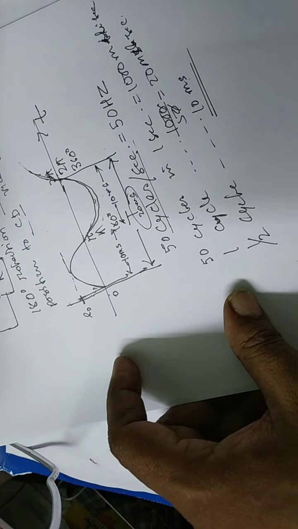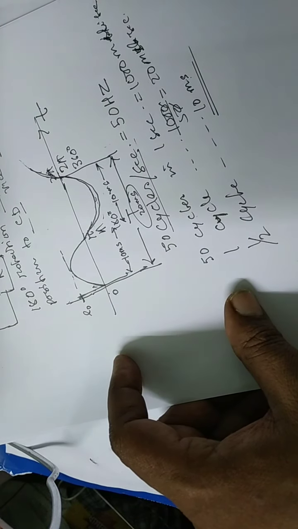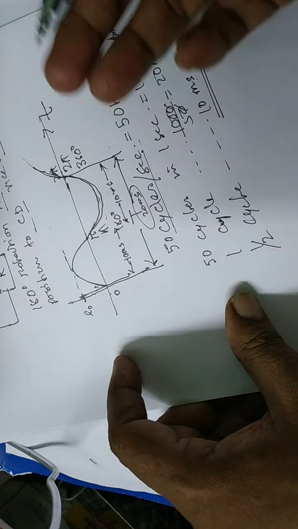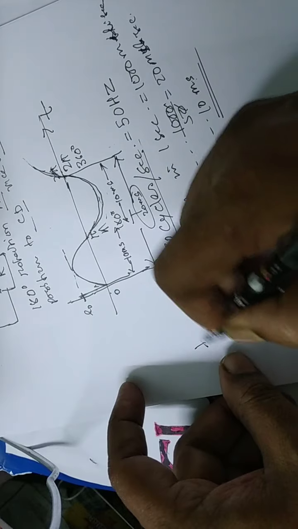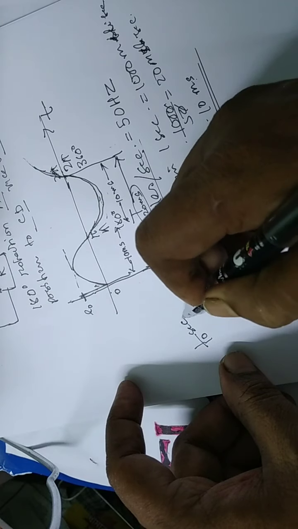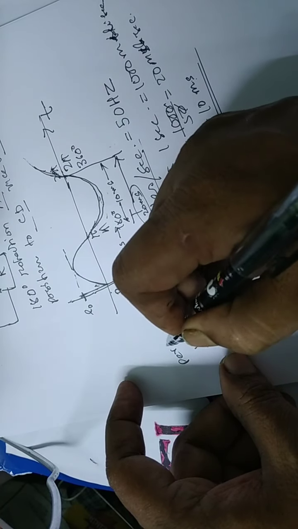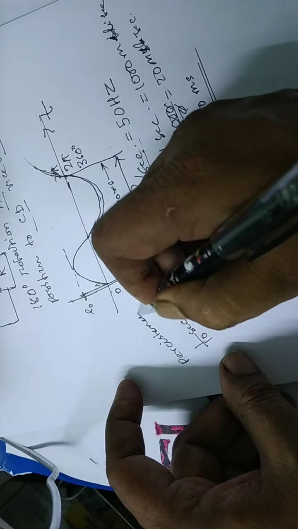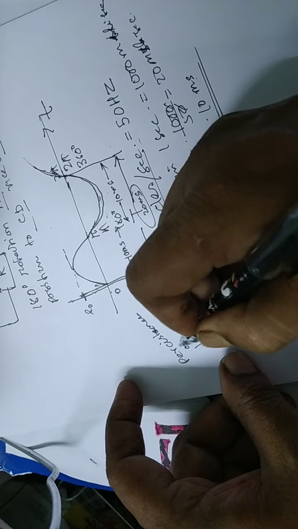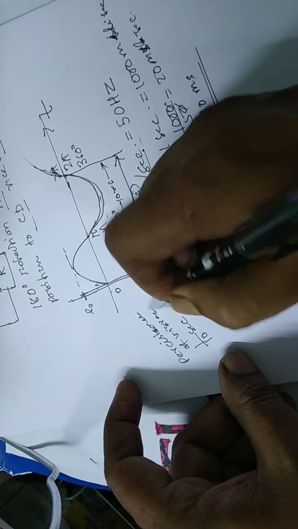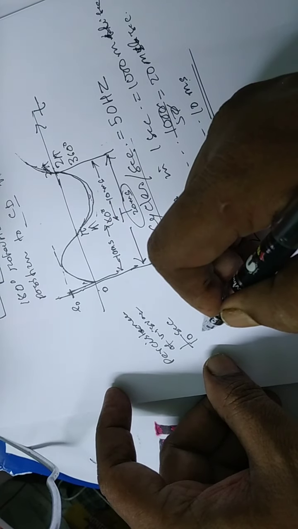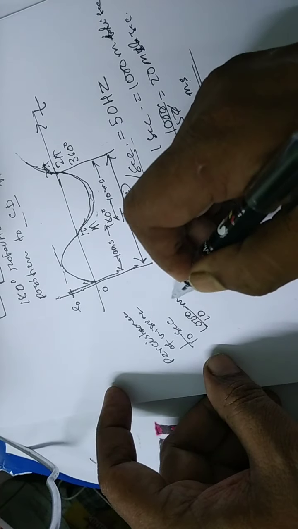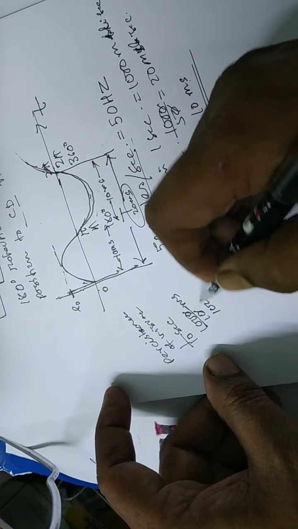So the flicker or the change cannot be detected by the human eye. Why? Because the persistence of vision is 1 by 10 second, that is 1000 by 10 millisecond, that is 100 millisecond.